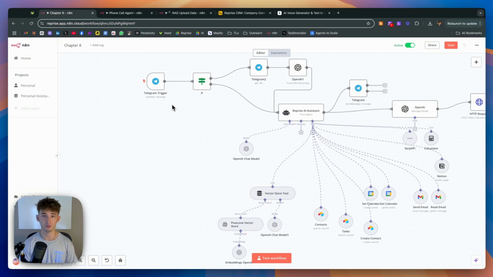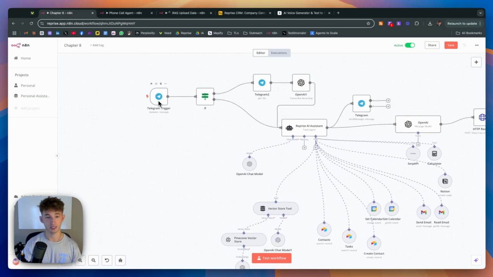You could also deploy this within Slack, WhatsApp, or anywhere else really. If you have an internal communication platform like Slack and you want your team to be able to use this, or if you're just using it for personal use, it's really viable for pretty much any solution that you're looking for. So whatever preference you prefer, you can use.